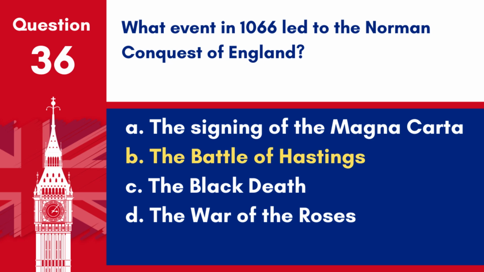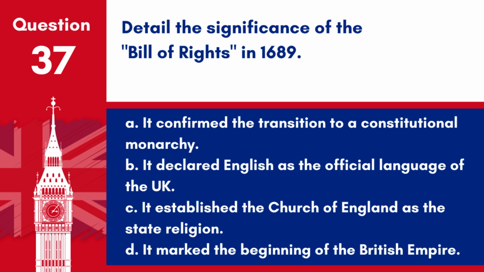Answer: B. The Battle of Hastings. The Battle of Hastings in 1066 was the decisive event that led to the Norman conquest of England, changing the course of English history.